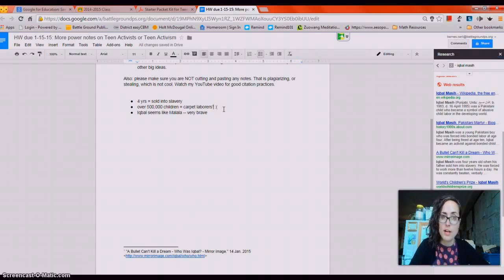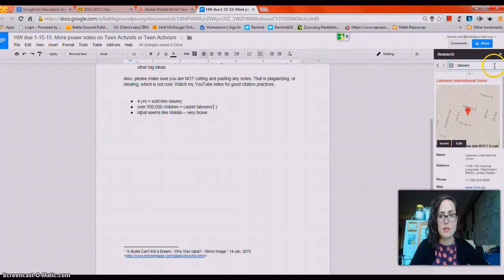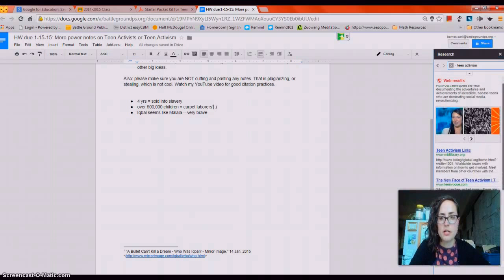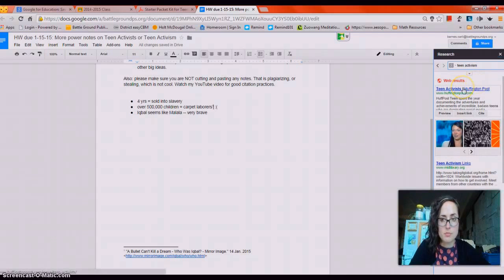So what you want to do is if you find a source and you want to research it on your own, to review, Tools, Research. Research bar will show up. Feel free to use any site that you want. But let's say you want to take some notes from teen activist Huffington Post. Make sure that after you take some notes from that, you click the Cite button before you go to a new site. Okay? That's going to ensure that down here at the bottom, you have a nice little record of all those sites that you've been to, and that keeps you safe.